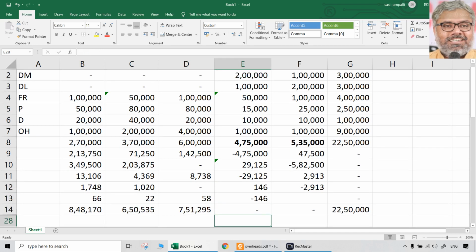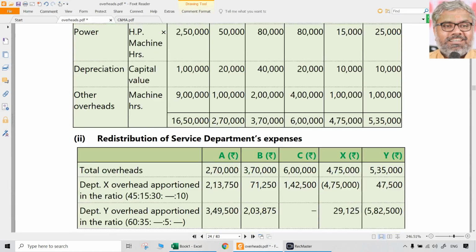If you keep on doing it, there is no limit. It will keep on going infinitely because 0.0000 something will come. That is none of our business. We don't have to do that. We have to stop somewhere. Where do we stop? When the distribution actually comes to a small number. So let us say 10% of this comes to around 14 or 15 rupees, which is okay. Not a big deal. So here the total costs are approximately coming to be this much.